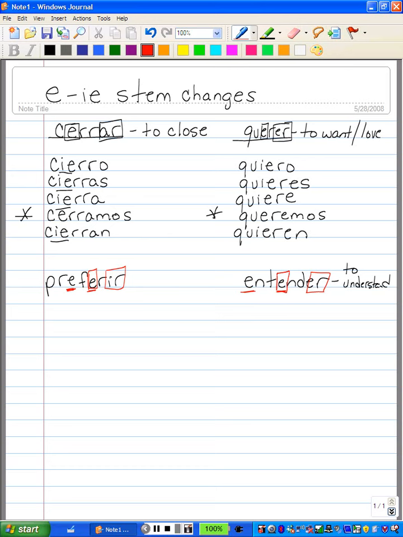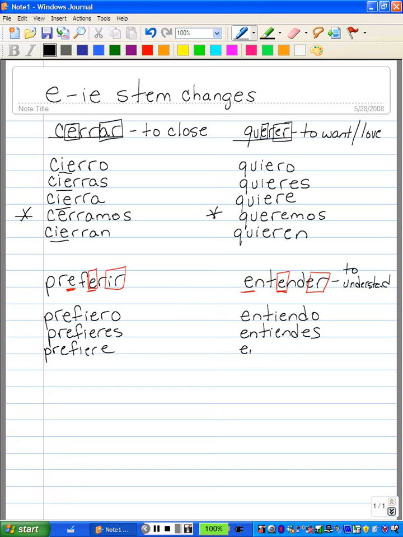So when we conjugate this verb, it's going to look like this. It's going to be prefiero, P-R-E-F-I-E-R-O. This one's going to be entiendo, E-N-T-I-E-N-D-O. Then prefieres, and then entiendes, and then prefiere, entiende.